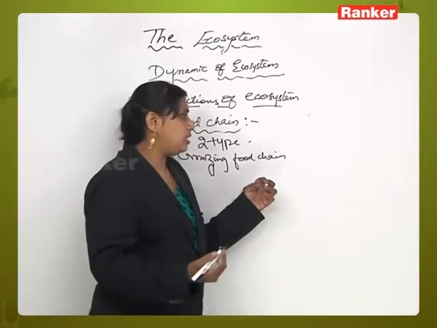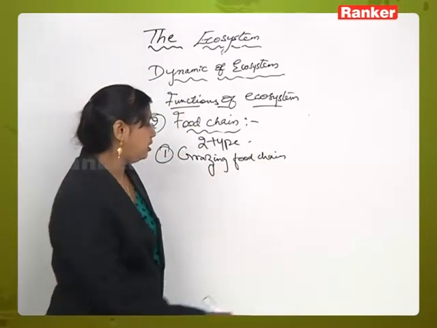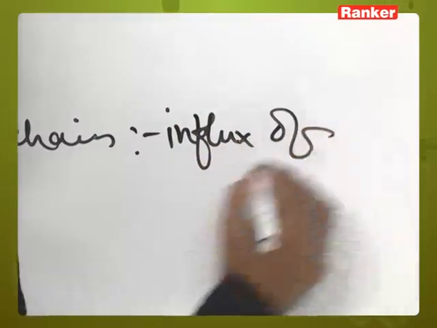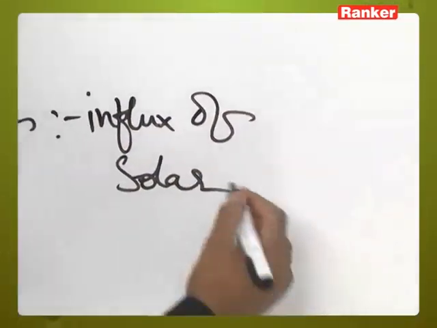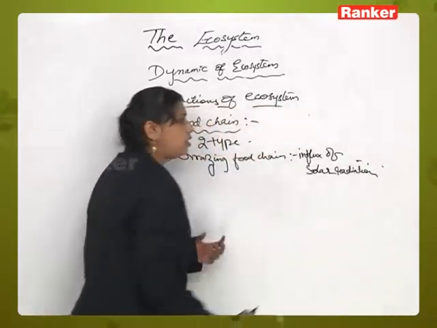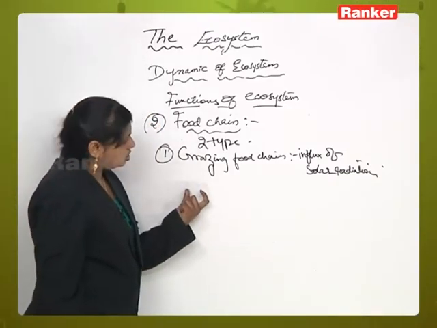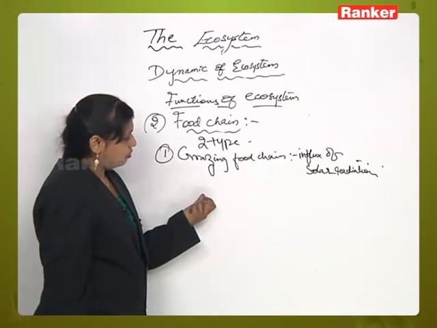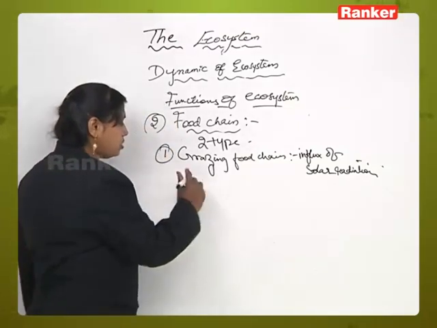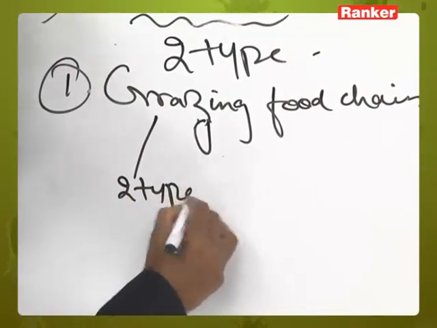Now here this type of ecosystem is totally dependent on the influx of solar radiation. Influx of solar radiation. Now most of the ecosystems in nature are useful for the flow of transfer of energy here. Now grazing food chain is again of two types. So what are those two types here?